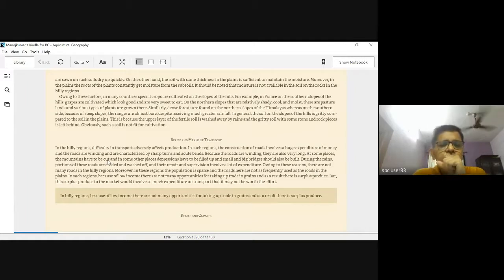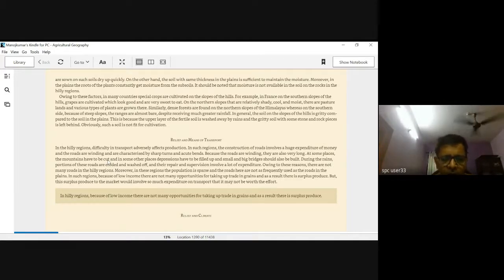And you'll see that these hilly regions produce less amount of agricultural produce to start with. And in that case, producing something in hilly regions and bringing it down to the plains, I was explaining it to you the other day, that cultivation cost would be much, much less as far as plain areas are concerned as compared to the hilly regions. And bringing the product, in case you have a produce, all the way down to the plains and selling it becomes a very costly affair.